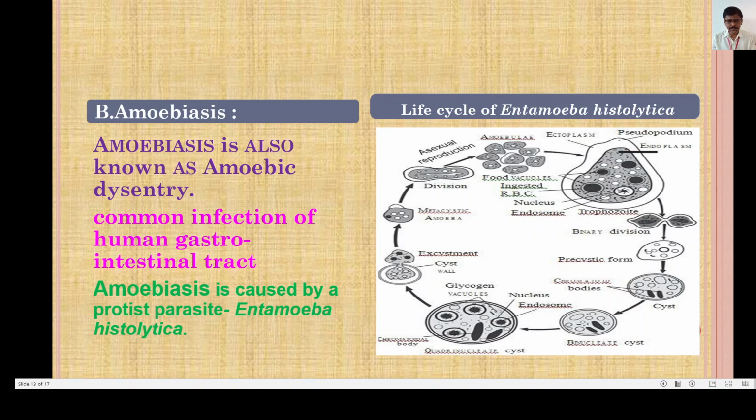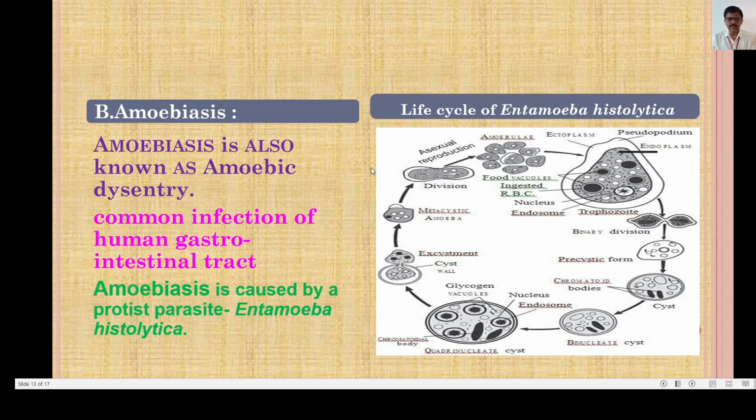It shows the endoplasm, the nucleus, and glycogen vacuoles inside the body of the quadrinucleate cyst. Then this cystic stage gives rise to excystment through the cyst wall, and the metacystic amoeba develops.